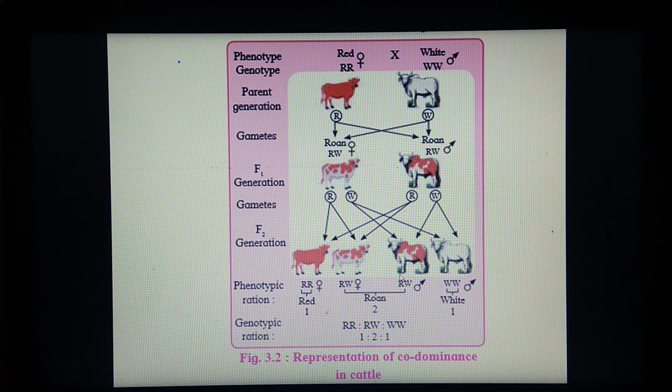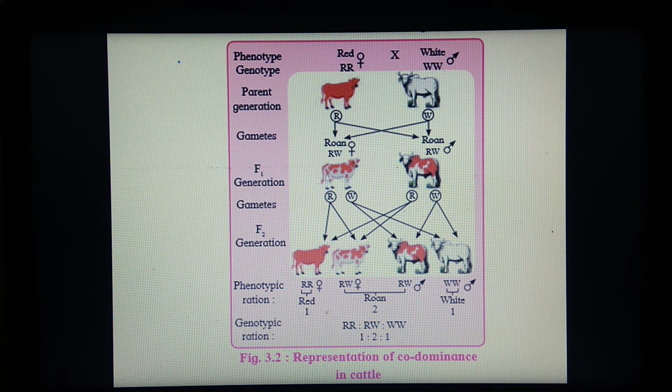See, this is the color diagram where red colored cattle is crossed with white colored cattle. Genotype is considered as capital R for red color, capital W for white color. When these two are crossed together, the gametes formed are capital R and capital W.